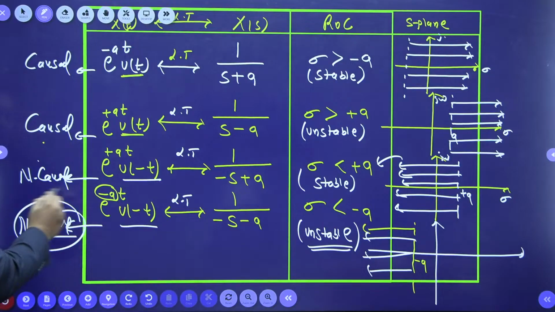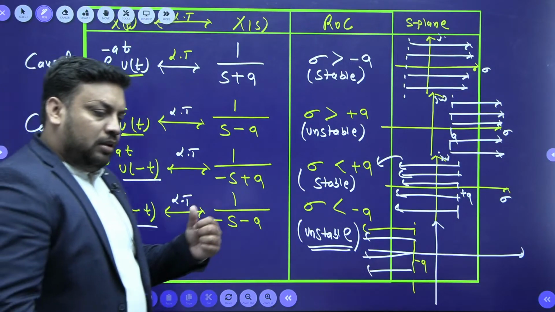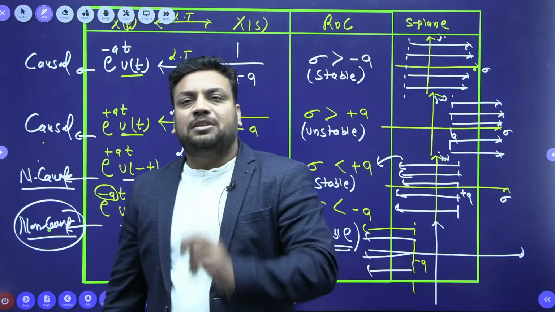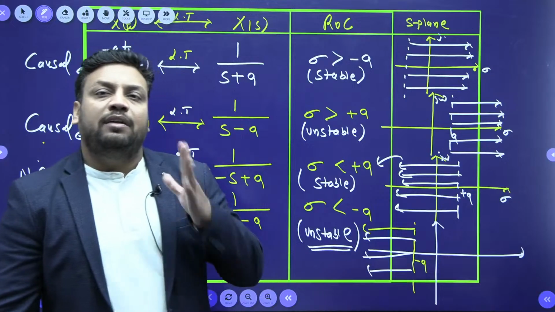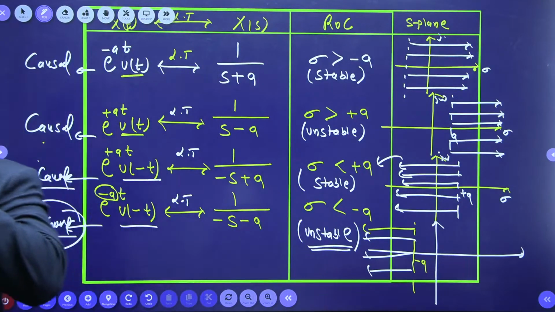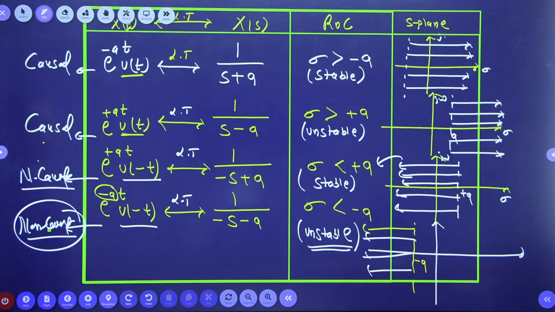Shall I also make a statement, guys? For causal signals, ROC must be right side or left side? Come on, whether you should complete this, beta. ROC must be right side or left side? Do reply fast.